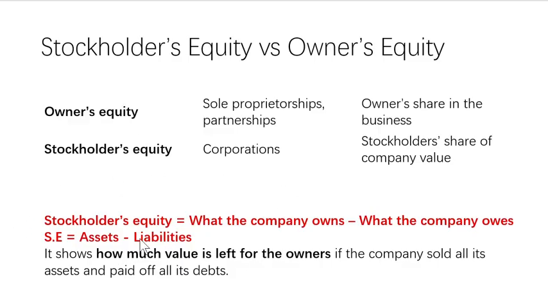And here is the most fundamental, the most important equation in accounting, and accountants use it every single day in their work. And the equation is owner's equity equals assets minus liabilities. So always keep that in mind. It is super important. Basically, the equation shows how much value is left for the owners of the business if the company has sold all its assets and paid off all its debts. And I'm going to repeat the equation again and again in the future lessons.